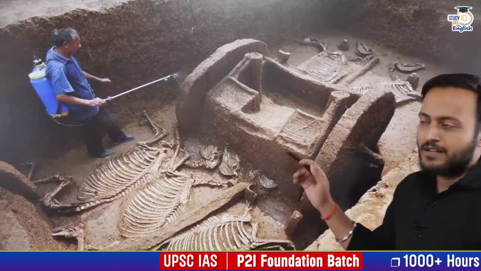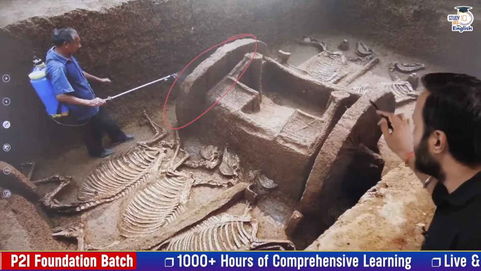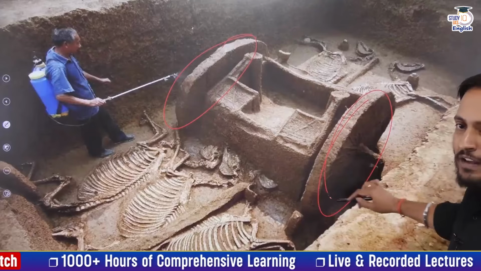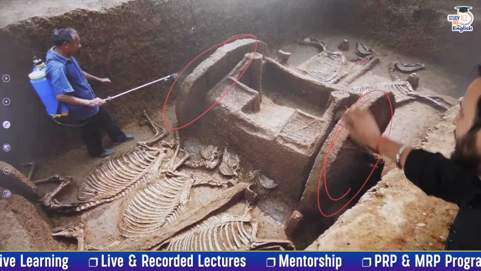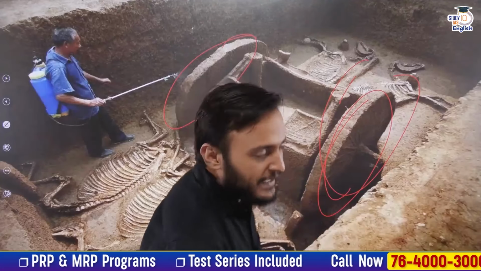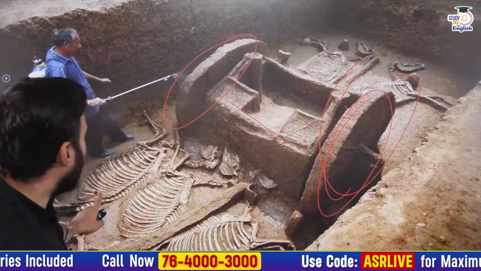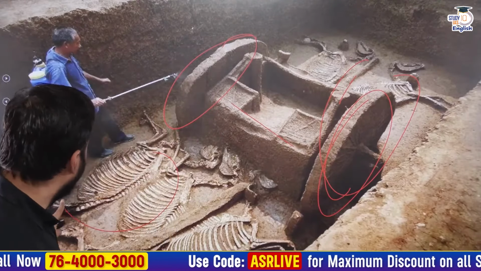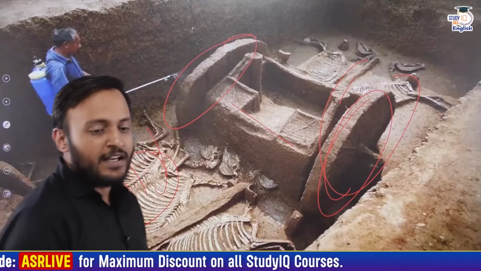This is the evidence from Sinauli. Sinauli is a place which shows the presence of a solid wheel, which you can say was part of a chariot, indicating the presence of an axle, as well as probably a huge animal, with the ribs of that animal printed on the ground.